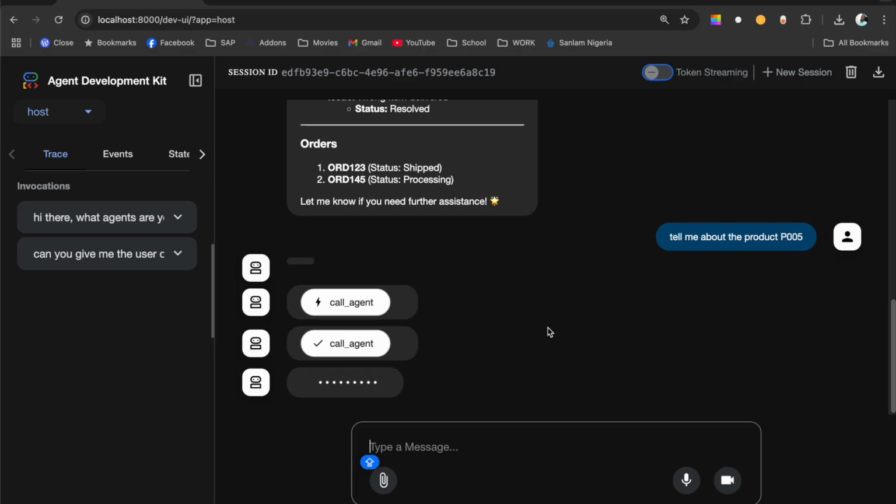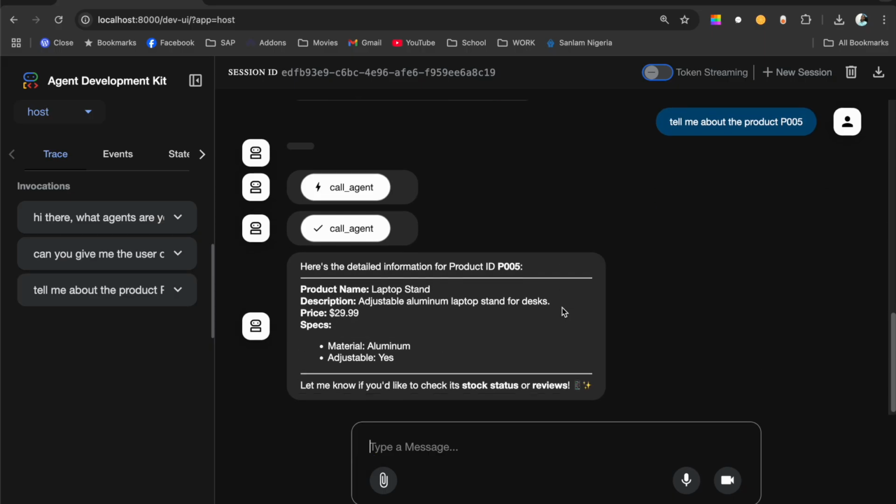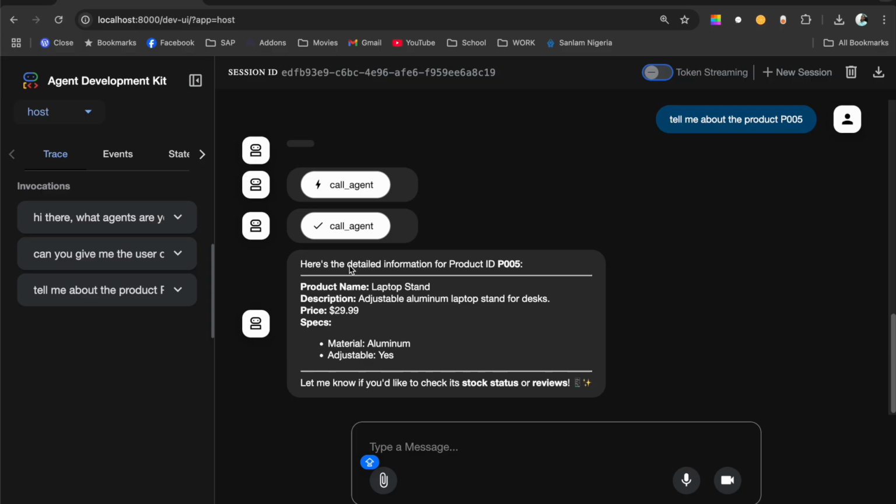It's taking a bit of time. Of course, like I told you, it's a local model. And yes, it does. Here's the detailed information about the product. So it's got the product name correctly, the description, the price, the specs, and the other things. So that's that. How about our order status?